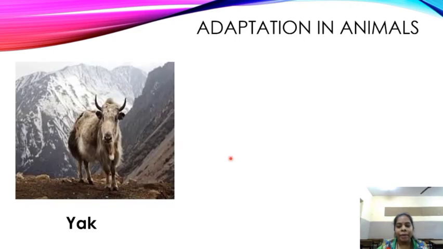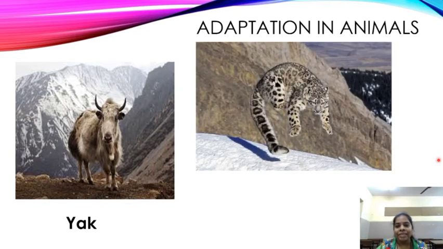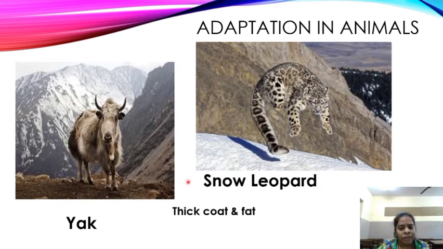Now, let us see the adaptation in snowy region. What are the adaptations in snowy region? This is a yak, children. A yak. It looks very much similar to a cow, but it is having a lot of hair, a lot of fur. And this is a snow leopard. See its jump. How do they survive in the cold climate? They have a thick coat and fat under their skin. That's why they are able to protect themselves from the cold. Even the dogs, children, Siberian Huskies, Malamutes, they are also having a thick coat because they live in cold climate.